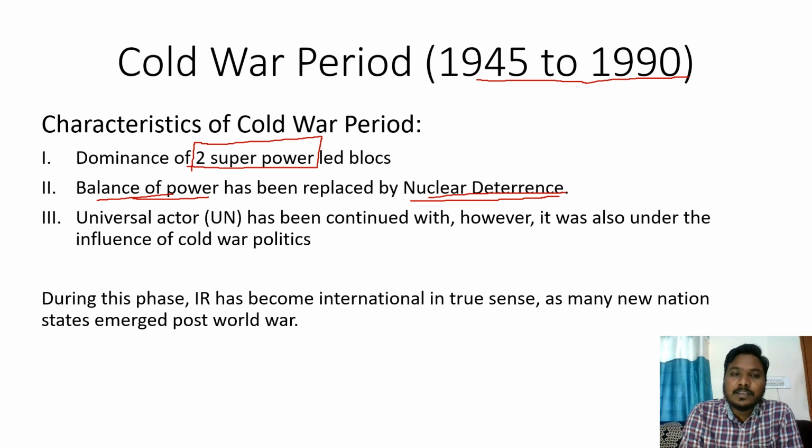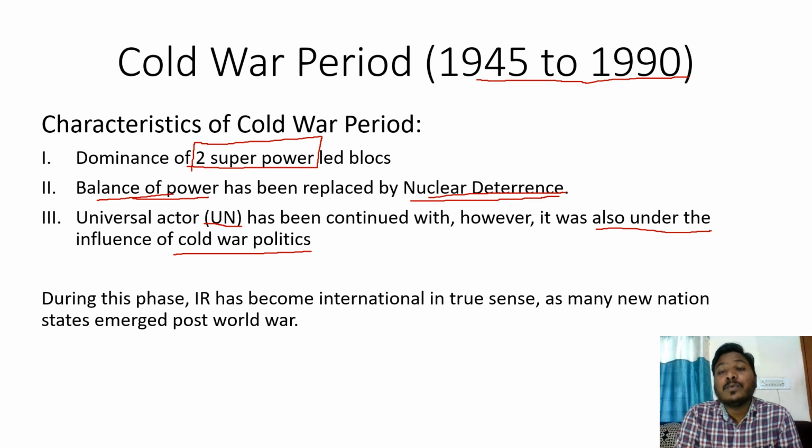Here, the universal actor, the United Nations, continued. But definitely, as the Cold War was going on, the United Nations was also under the influence of the Cold War. In this particular period, from 1945 to 1990, IR became truly international.